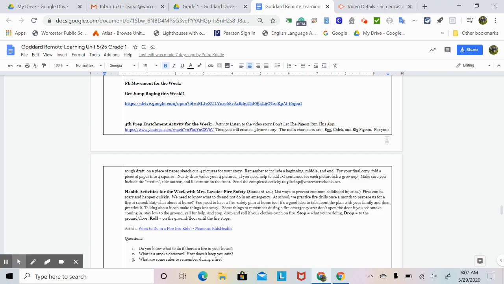For your final copy, fold a piece of paper into 4 squares. Neatly draw or color your 4 pictures. If you need help to add 1 to 2 sentences for each picture, ask someone in your family. Ask a grown-up or an older sibling who can help you. Make sure you include the credits, title, author, and illustrator on the front. Send the completed activity to Mr. G, and his email address is right there.